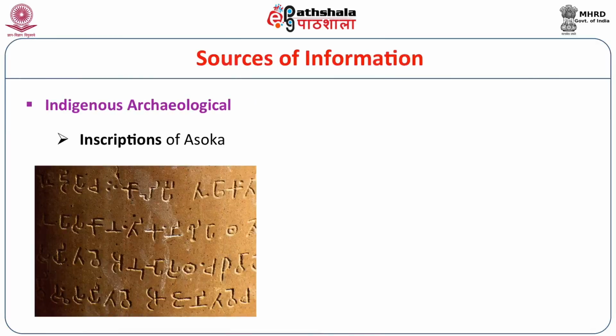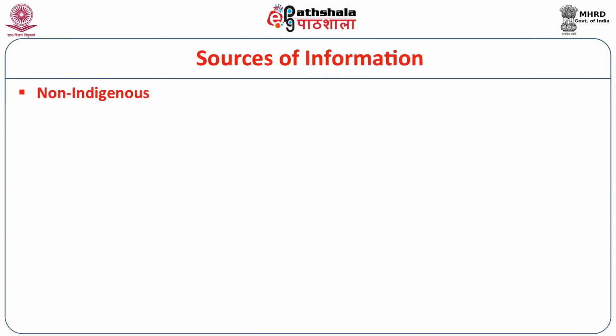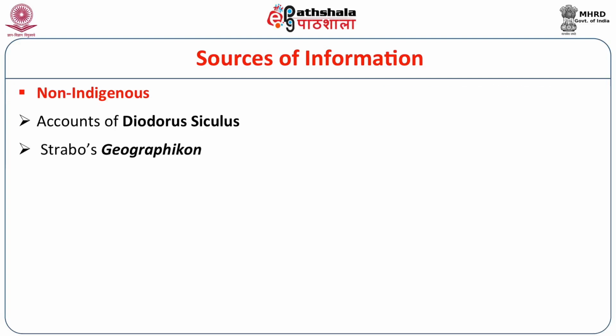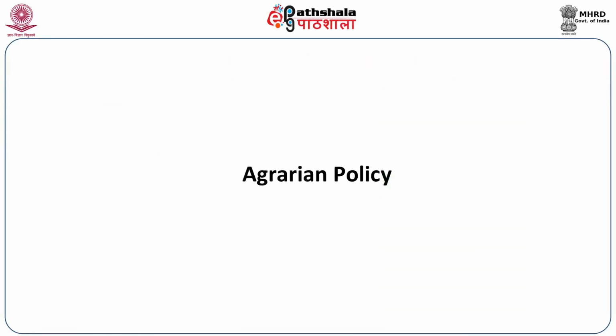Archaeological sources: in this category we find two major sources, inscriptions of Ashoka and the coins. Then we go to non-indigenous literary sources, again literary sources: accounts of Diodorus Siculus, Strabo's Geographica, Arrian's Indica, Megasthenes' Indica. So, these are the sources from which we shall be collecting information for understanding the economic conditions of the Mauryan period.